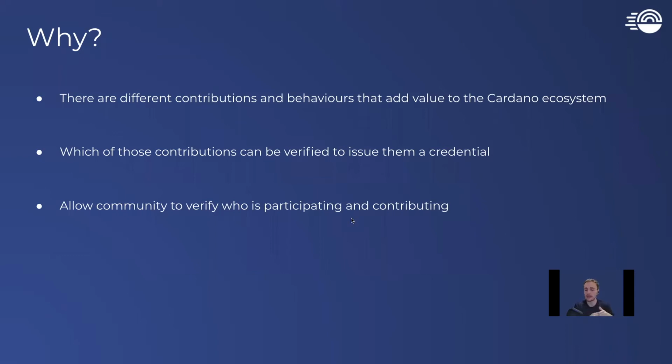And when you make this big list of all these contributions and different things that add value to the ecosystem in some way, then you can start to look at how we could verify that contribution. How can we make sure, is there a process that we can go through that's manageable and practical, that some trusted party, some ecosystem project, can issue a credential to you and say, this person's provided this contribution or participated in this thing, some sort of action they've done that has shown some form of value to the ecosystem. And then when you have these different issuers and ecosystem projects that can issue these credentials, it will allow the community to verify who is participating and contributing in different areas in the ecosystem.